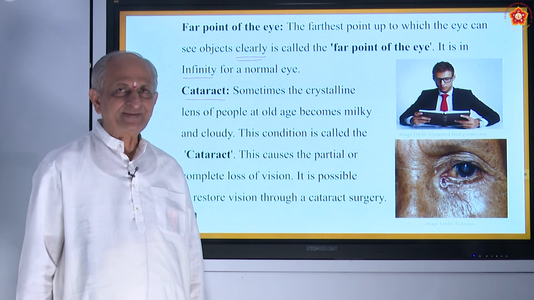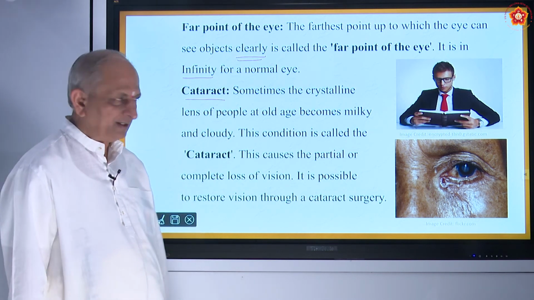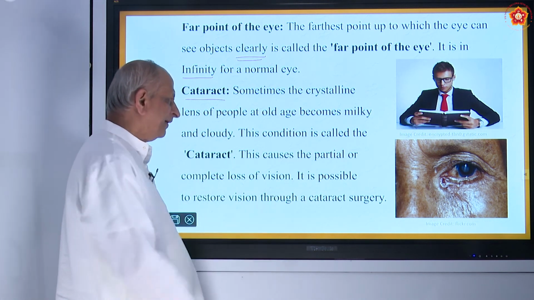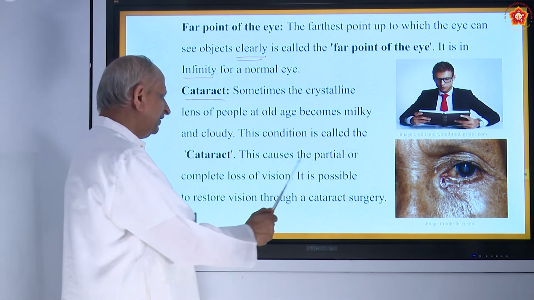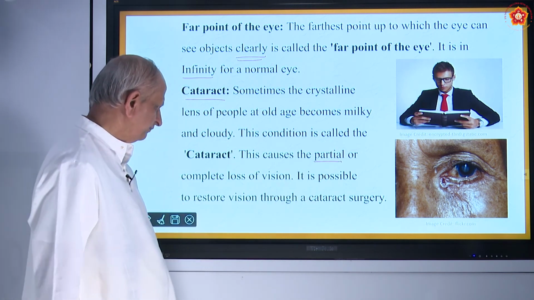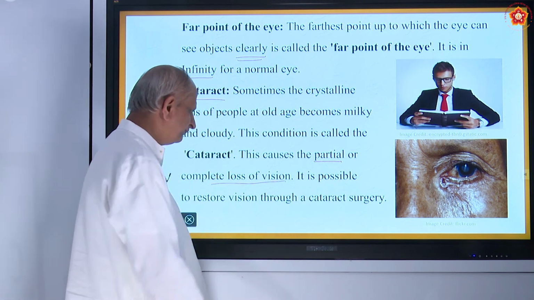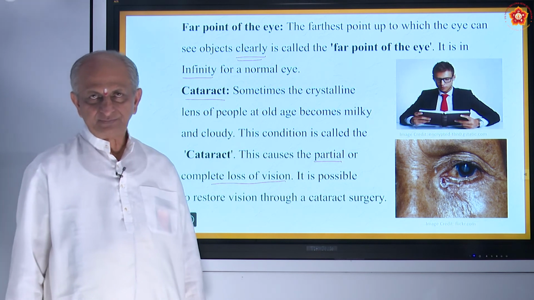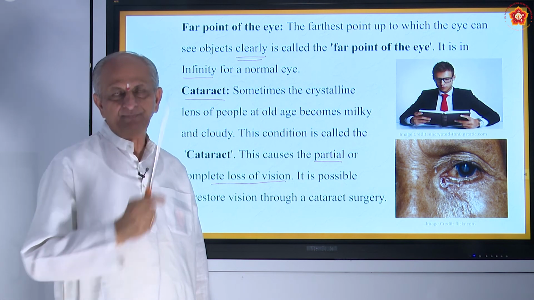Those liquids become a small layer inside the eye, by which you are not able to read or write properly. Sometimes it is partial, meaning you can read a little, or sometimes it is complete loss of vision. So what is the solution? You have to get it operated. The layer that forms on the eyes is to be removed.